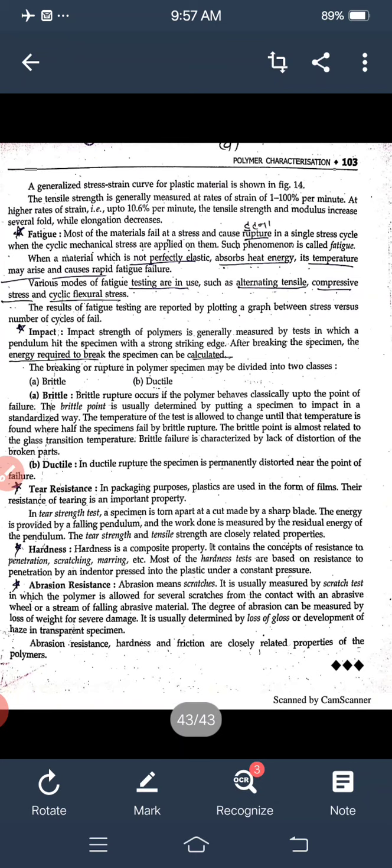The breaking or rupture of a polymer specimen may be divided into two classes: brittle and ductile. Tear resistance is important for packaging purposes. Plastics are used in the form of films. Their resistance to tearing is an important property. Hardness and abrasion resistance also.